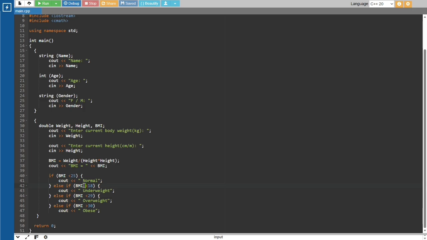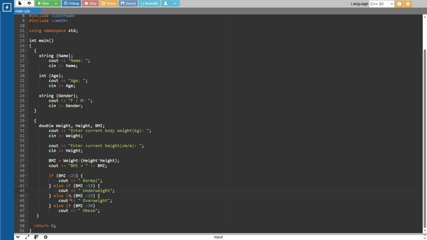Now instead of under 25 I made it under 18, and another open bracket, next line, and then the same as this, cout, double backslash, and then underweight, and then double semicolon. That means this line will make sure that the BMI that is under 18 is considered underweight.